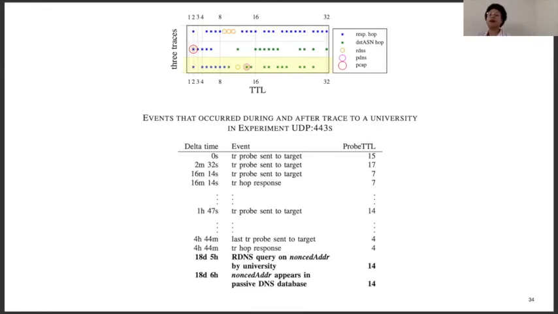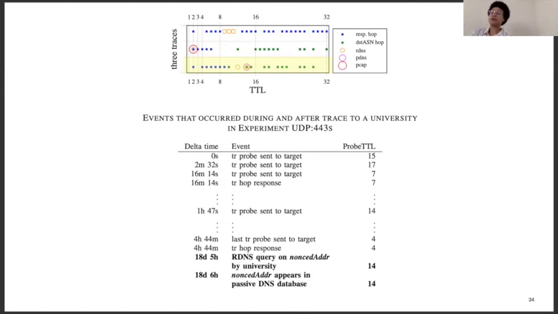The table on the bottom shows an abbreviated timeline of events that occurred in experiment UDP-443S, and the bottom trace in the visualization shows a trace from experiment UDP-443C, but they both correspond to traces that were sent and had PDNS reactions by 2 universities.